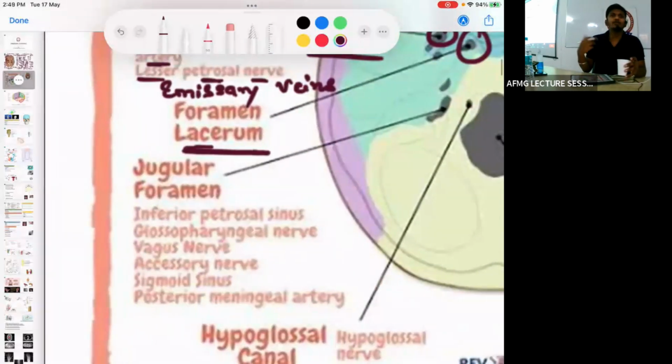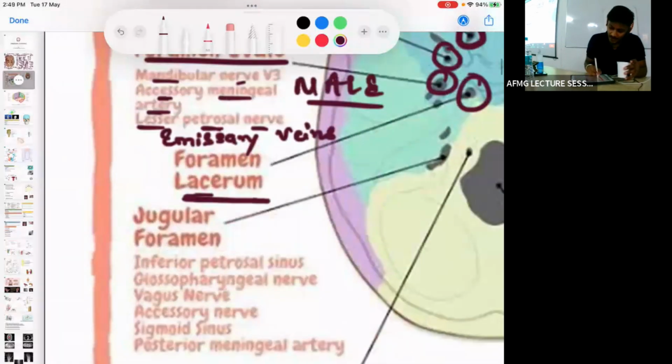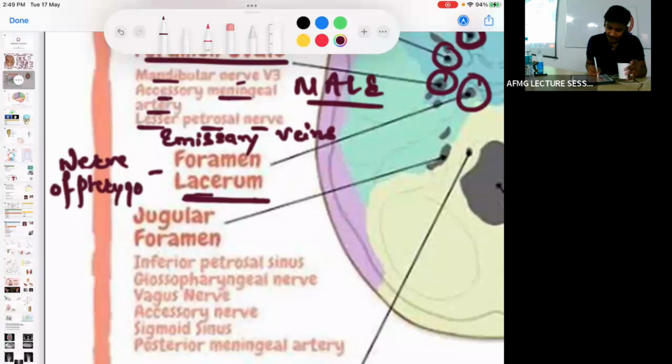Important to be remembered, these are important for foramen lacerum. Nerve and vessel of pterygoid canal. So which nerve passes by foramen lacerum? Nerve of pterygoid canal.